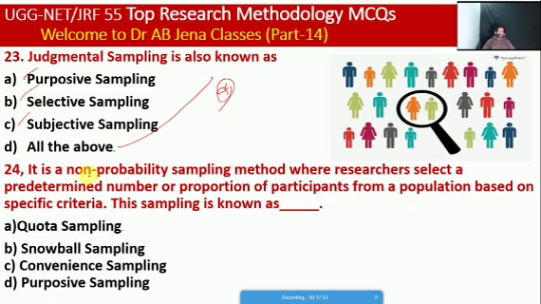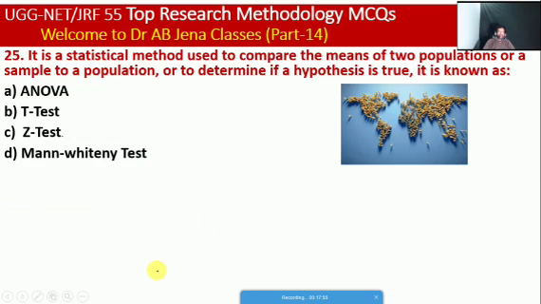So next one, it is a non-probability sampling method where researchers select a predetermined number or proportion of participants from a population based on specific criteria. So this sampling is known as what? Quota sampling, snowball sampling, convenience sampling or purposive sampling. So friends, here A is the right option.